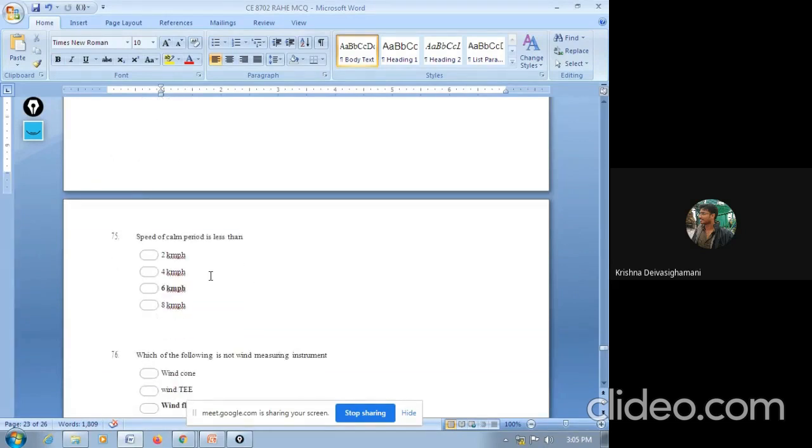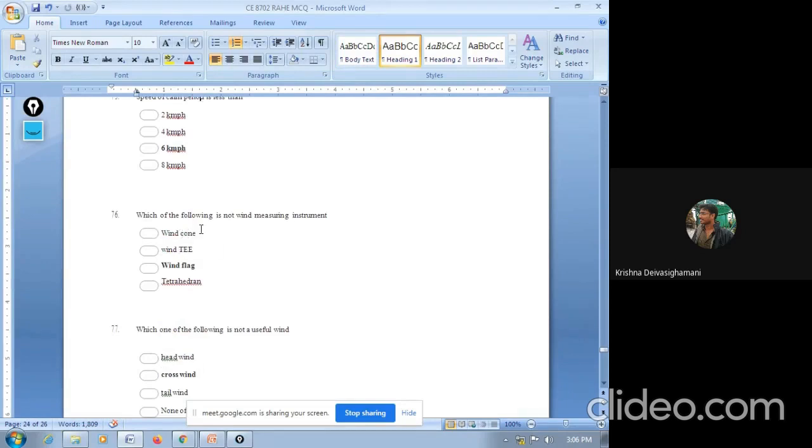Speed of calm period is less than 2 kmph, 4 kmph, 6 kmph, 8 kmph. So the answer is 6 kmph. If your speed at that particular area is less than 6 kmph, we generally call it a calm period. Simply call it a calm period.